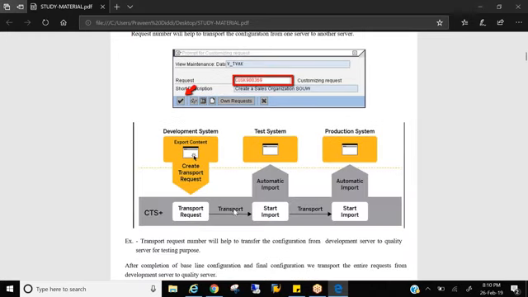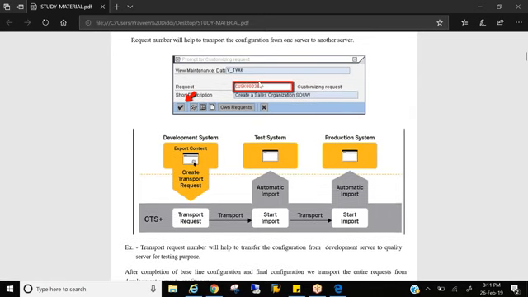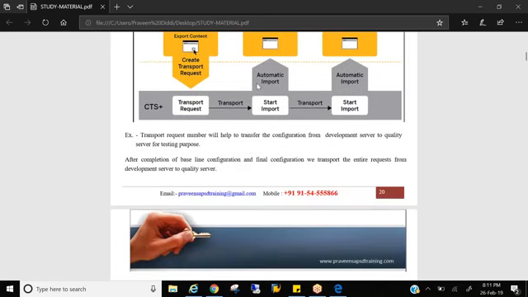So how will the transportation happen, who will transport? The transportation will be done by your basis consultants, administrators. To make them transport the configurations from one server to another server, you need to follow a procedure that's called saving in the request. So how do you save the request as a consultant? What is your role in the transport request?